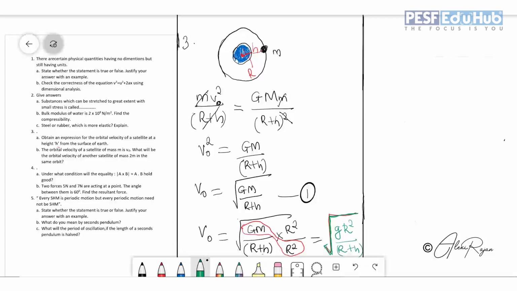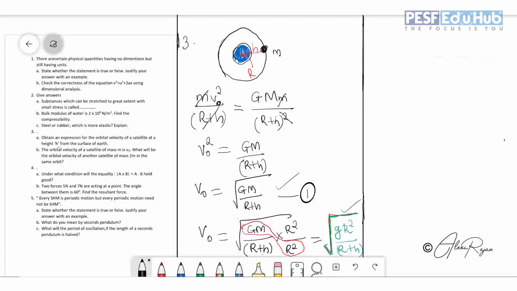So these two equations you can use. The first equation is root of GM by r plus h, where G is capital G, the universal gravitational constant. And the second equation is root of g R square by r plus h, where g is the acceleration due to gravity.